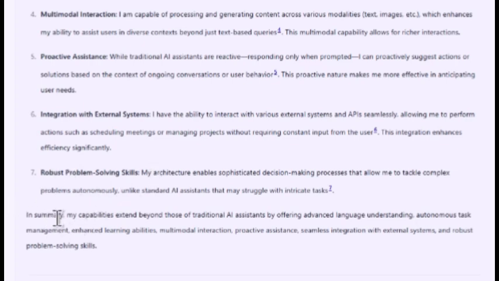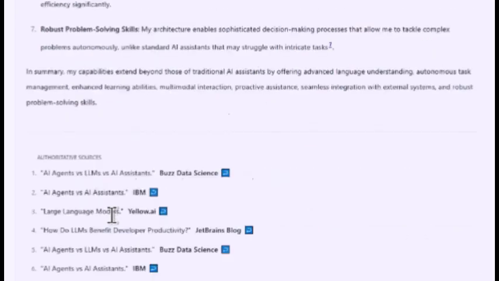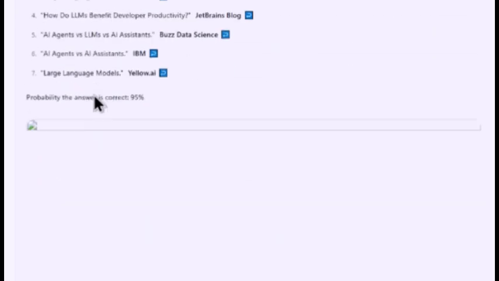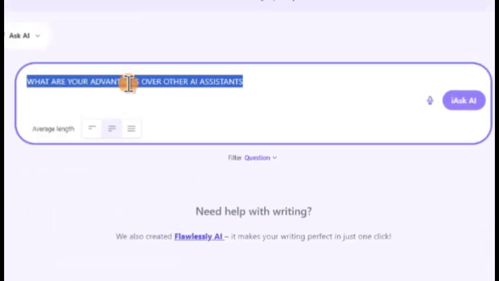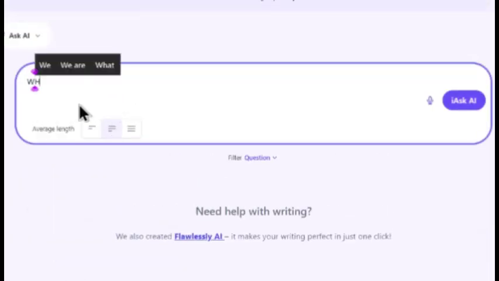In summary, Ask AI's capabilities extend beyond those of traditional AI assistants by offering advanced language understanding, autonomous task management, enhanced learning abilities, multimodal interaction, proactive assistance, seamless integration with external systems, and robust problem-solving skills. So you can see more. Whenever you ask a question, you get much more than you asked for. Alright, so let's ask the last question. What are your pros and cons?